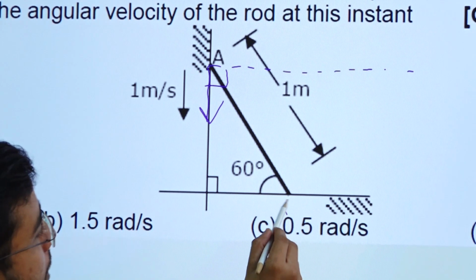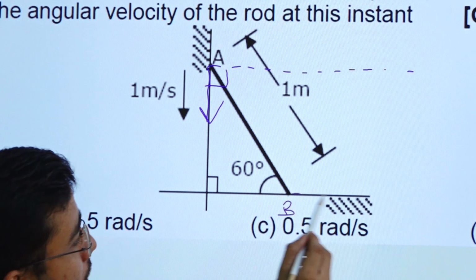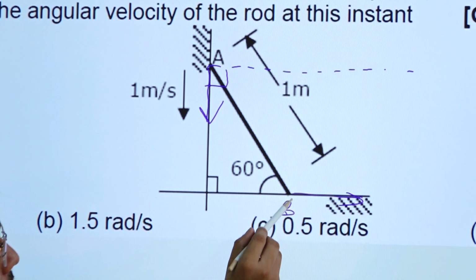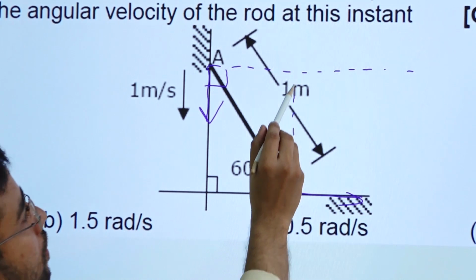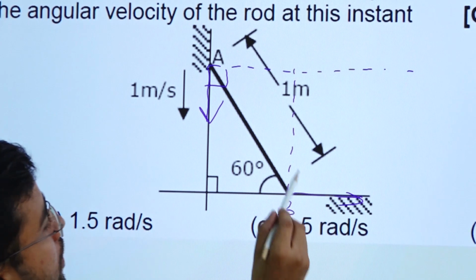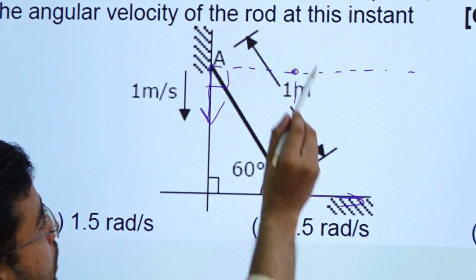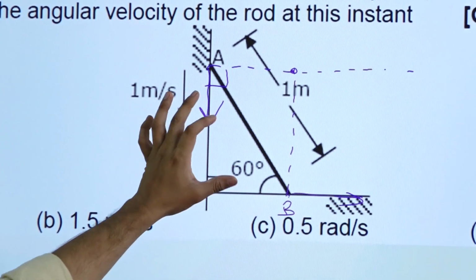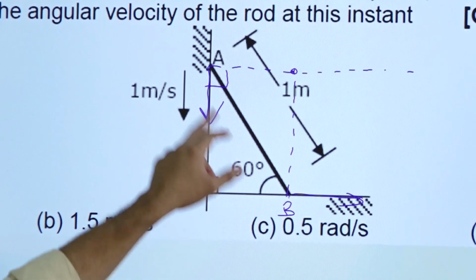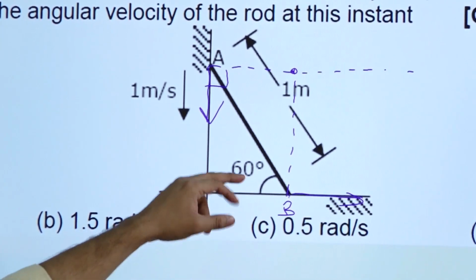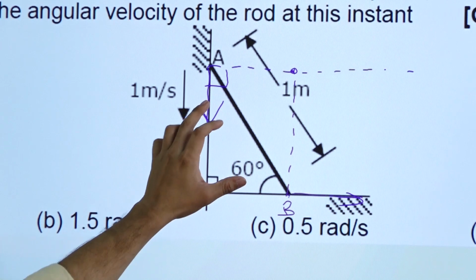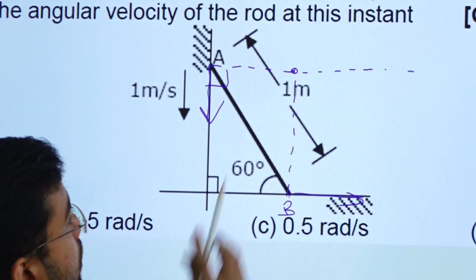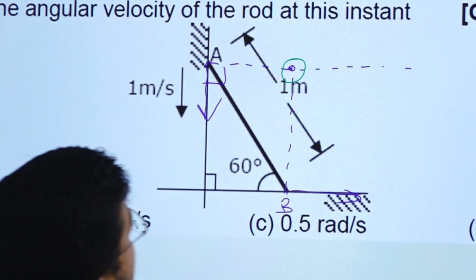Same here for point B, right. B will be moving in this direction. So the instantaneous center will lie on the line perpendicular to the motion of B, right. Both these lines will intersect at this point. So this will be the instantaneous center of A and B together, right. Because A and B are both on the same link and rigidly connected to the same link AB, the instantaneous center of AB will be at this point. So this will be the instantaneous center, IC.